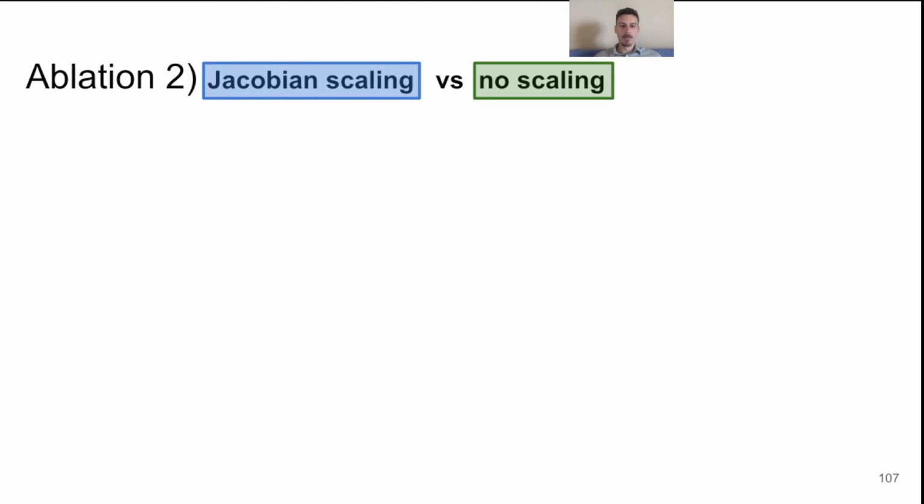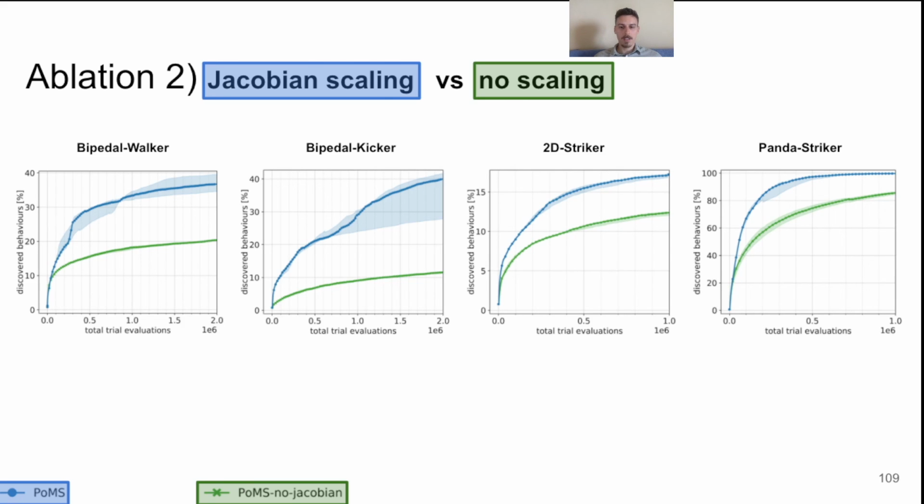Next, we evaluate the contribution of Jacobian scaling by comparing our proposed approach with the version which does not take into account the additional transformation induced by the decoder. As you can see from the results, it is clear that not considering this additional transformation leads to a search which is similar to that of a random search.